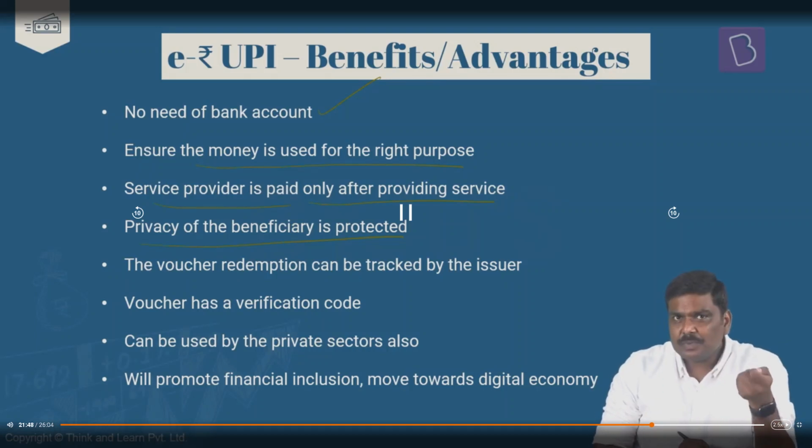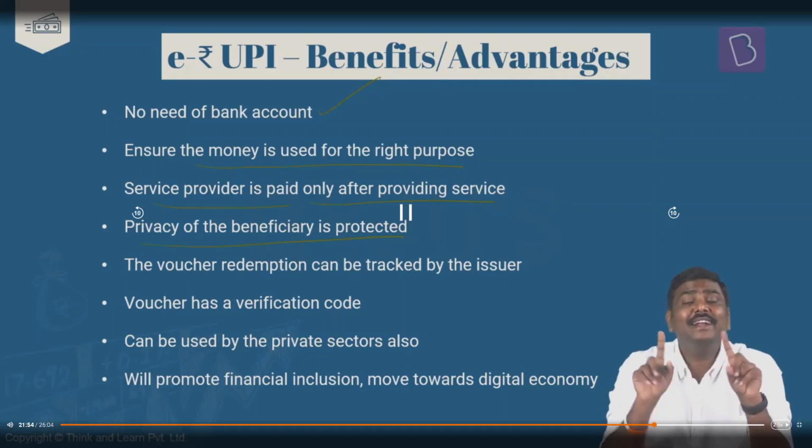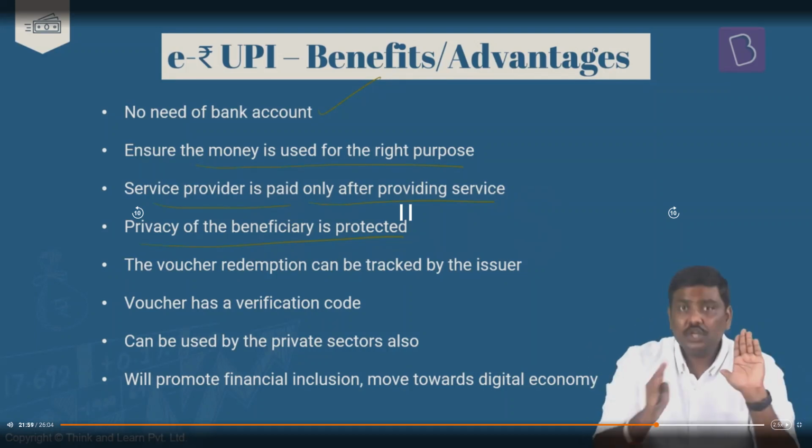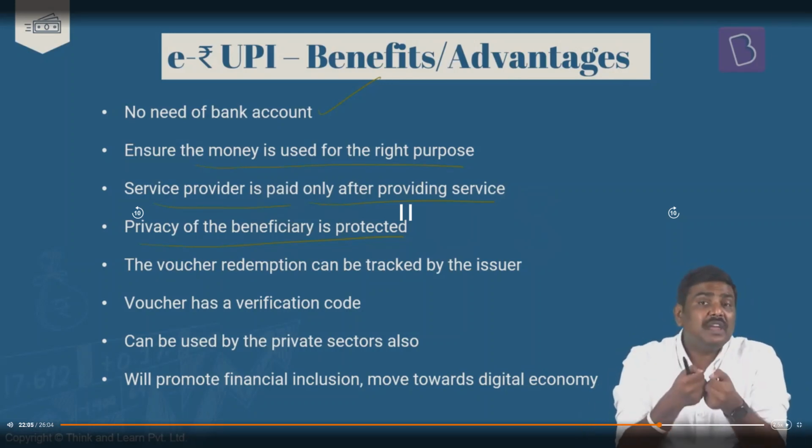That is, the beneficiary can approach the service provider, show the SMS string or QR code. No documentation is needed to be submitted. No proof shall be submitted. You can simply show the mobile, the QR code is there. Service provider will scan it and provide the service. So the privacy of the beneficiary is protected.